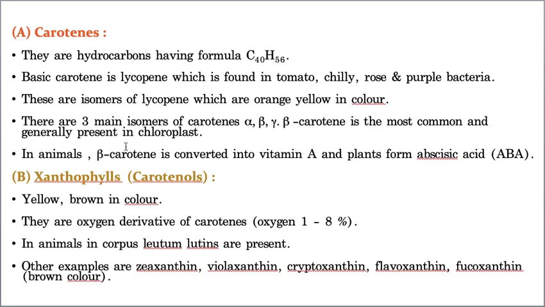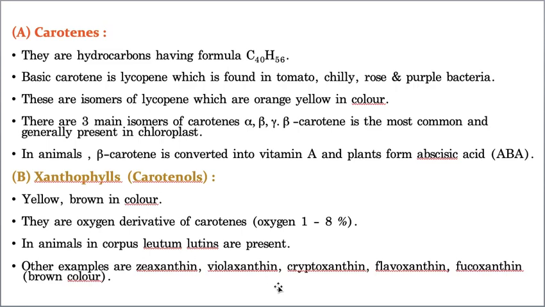Now these xanthophylls, they may be yellow-brown in color, and they are oxygen derivatives of carotenes. In animals, the corpus luteum consists of lutein. That means xanthophyll is present in lutein. Some other examples of xanthophylls are zeaxanthin, violaxanthin, cryptoxanthin, flavoxanthin, like that. It exists in various forms. You need not worry about all these things.